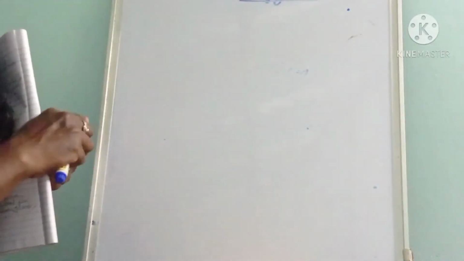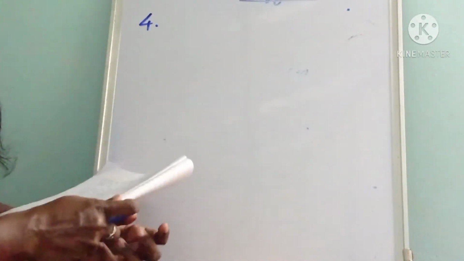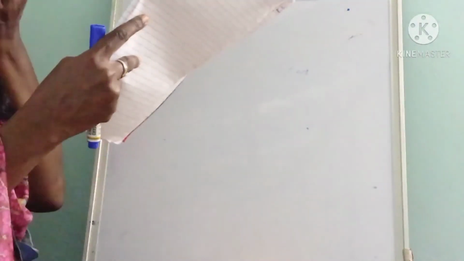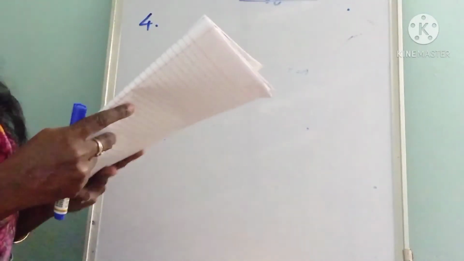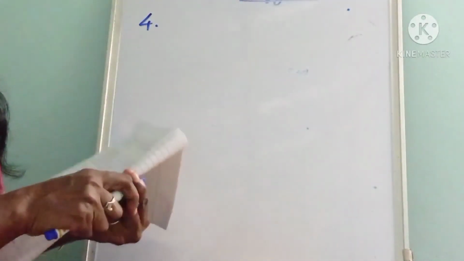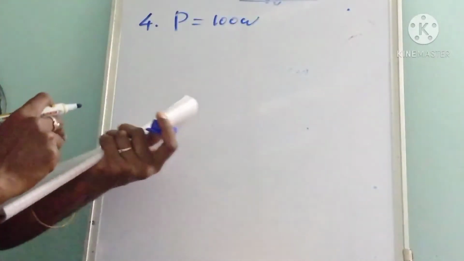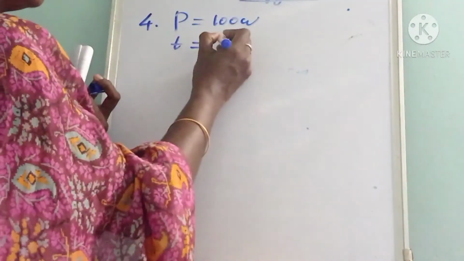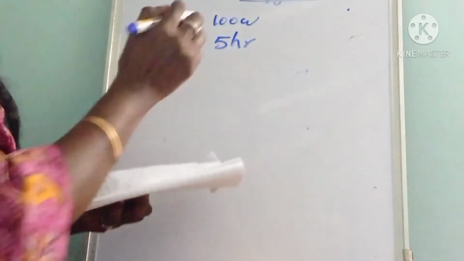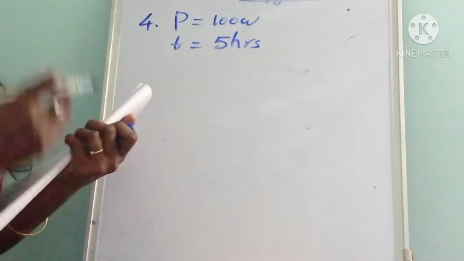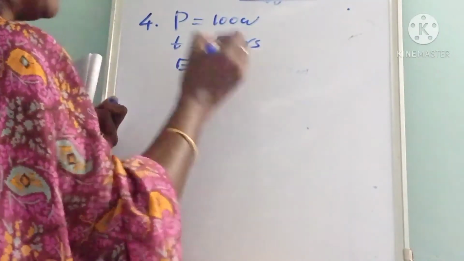So the next question is the fourth question. If an electric bulb of 100 watt is used for 5 hours, how much energy is consumed by the bulb? Listen here, that is actually the question. The power of the electric bulb is given as 100 watt. It is used for 5 hours. Then we have to find the energy consumed by the bulb.